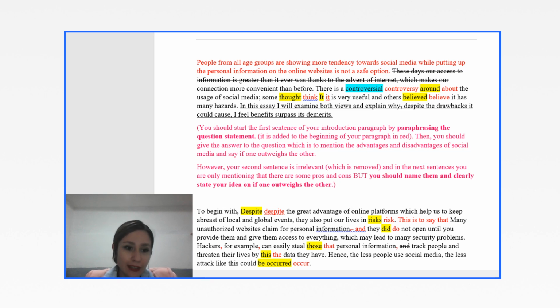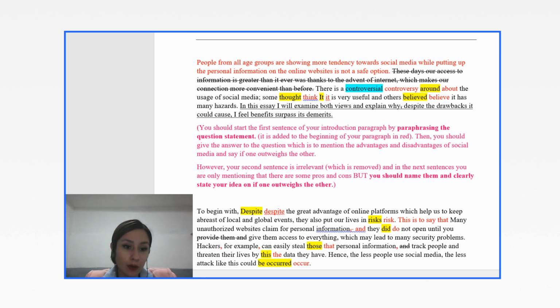And in this essay, I will examine both views and explain why. After why, no comma is required. Why? Because this is just the rest of the same sentence and you shouldn't pause here. So I removed the comma. That's about your vocabulary and grammar problems. And you should know one thing. If you have punctuation problems, then that would be your grammar. If you have spelling problems, then that would be your vocabulary. So pay attention to the colors. This was all about your introduction paragraph.